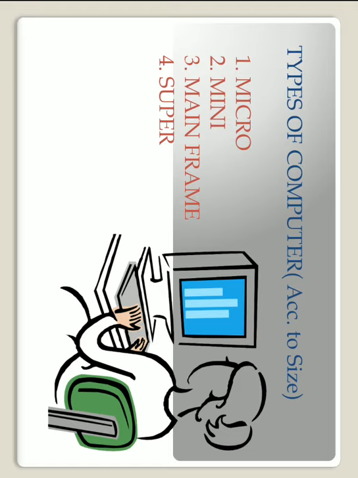Now the next category is the supercomputer. These are the fastest, very costly and most powerful computers available today. These computers contain multiple processors that work together to solve a single problem at a time. They are specially designed to maximize the number of flops, that means floating point operations per second.